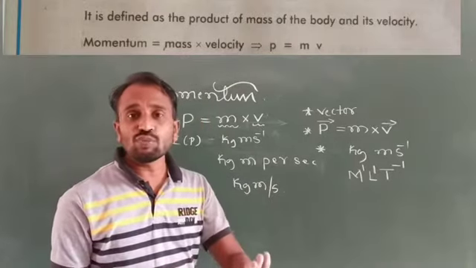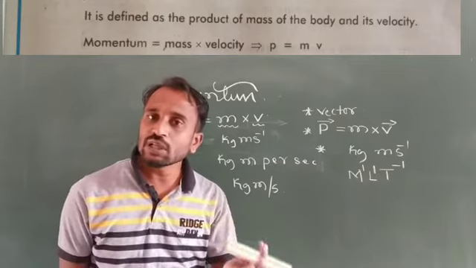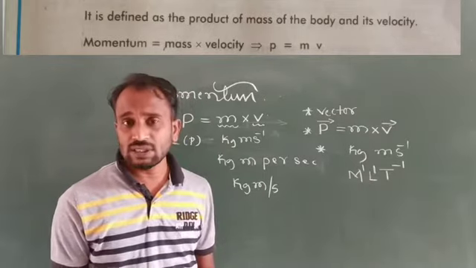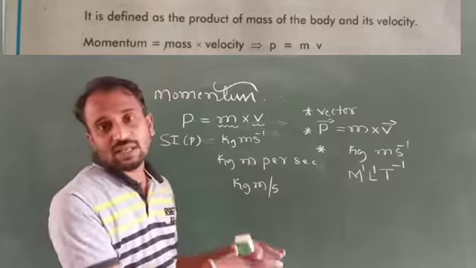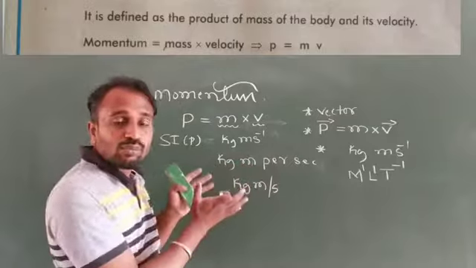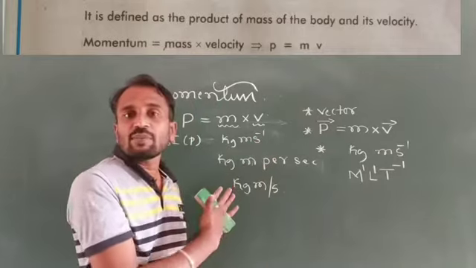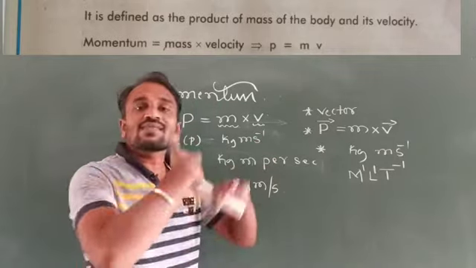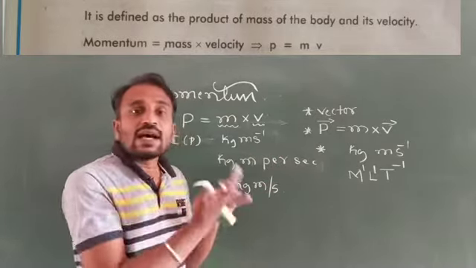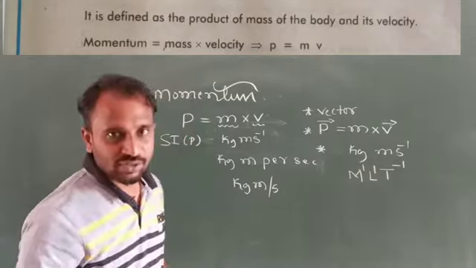Next, momentum is directly proportional to the mass, and momentum is directly proportional to the velocity. Suppose mass and velocity change but momentum remains constant. If the mass increases and velocity decreases, the momentum remains constant, or if velocity increases and mass decreases, momentum again remains constant. But if mass increases, momentum also increases, and if velocity increases, momentum also increases. So here we consider some graphs, three graphs.